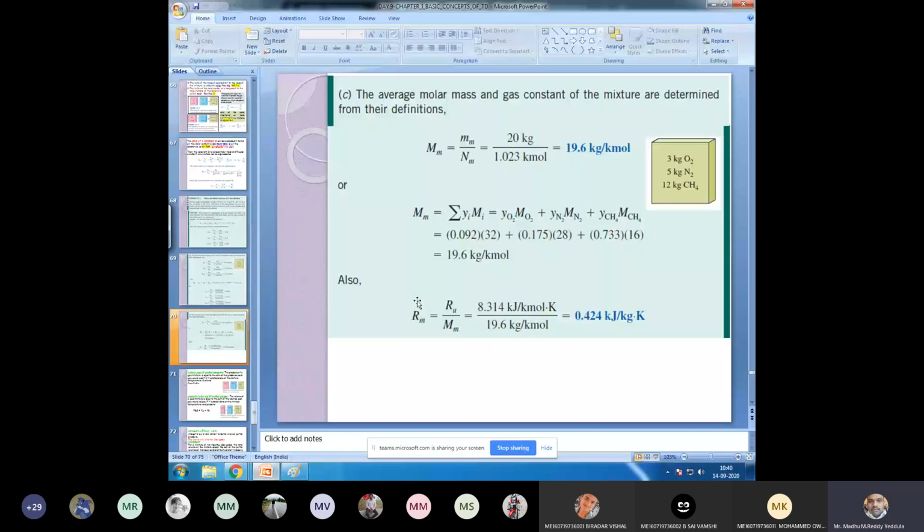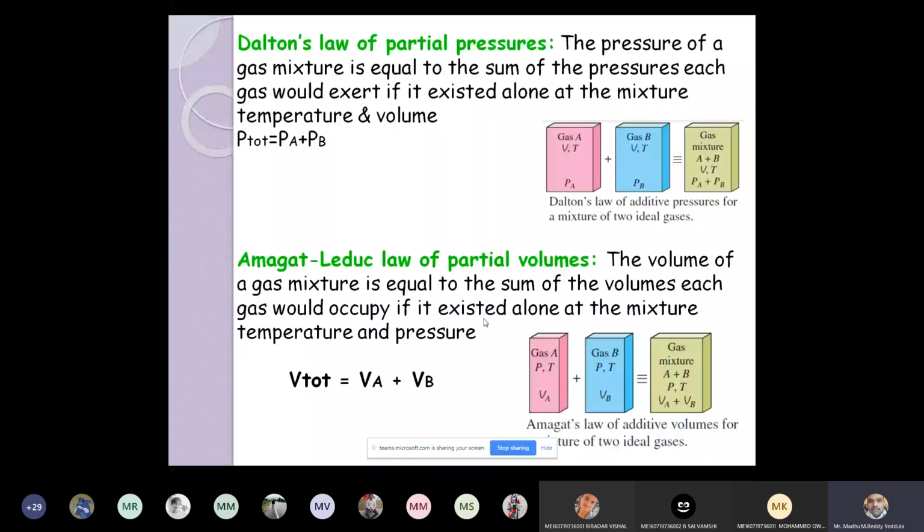Now, coming to the next one, Dalton's law. You already studied about partial volumes and partial pressures, right? So Dalton's law is about the partial pressure. What Dalton's law said is that the total pressure is equal to the sum of the pressures of individual components.